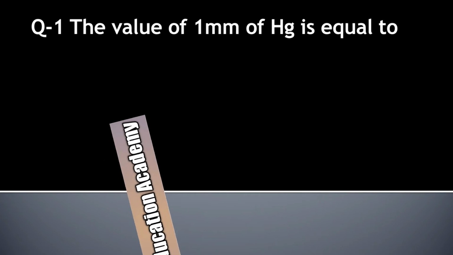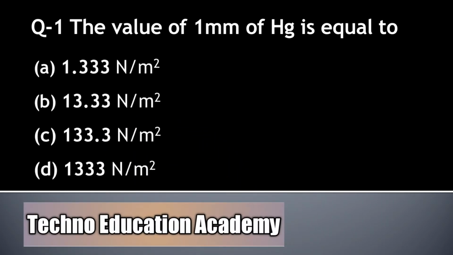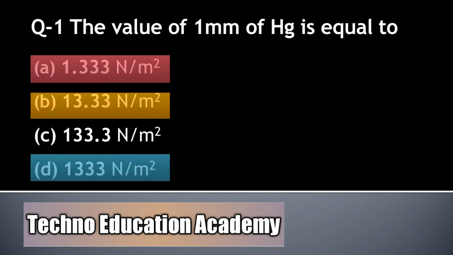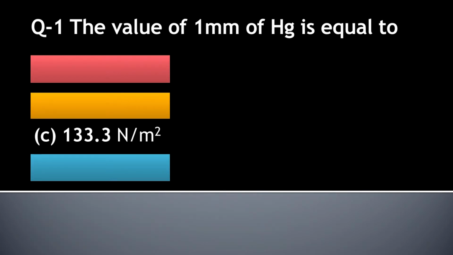The value of 1 mm of Hg is equal to option A 1.333 Newton per meter square, option B 13.33 Newton per meter square, option C 133.3 Newton per meter square, and option D 1333 Newton per meter square. We know that the standard value of 1 mm of Hg is equal to 133.3 Newton per meter square. So the right answer is option C, and here Hg means mercury.